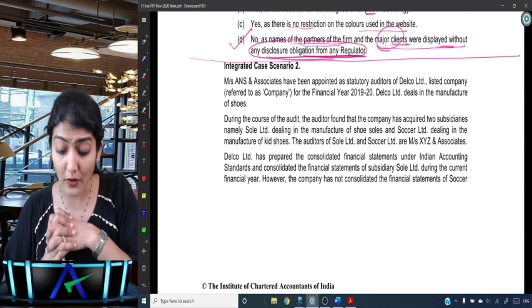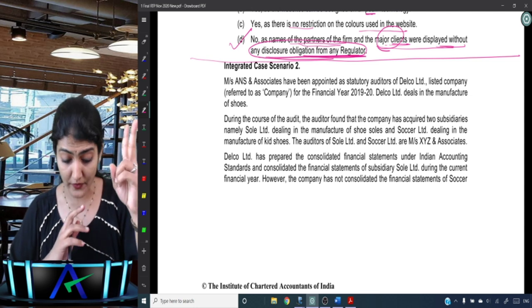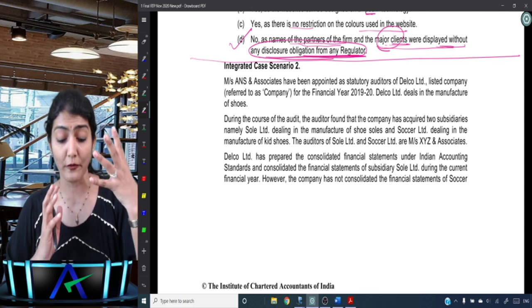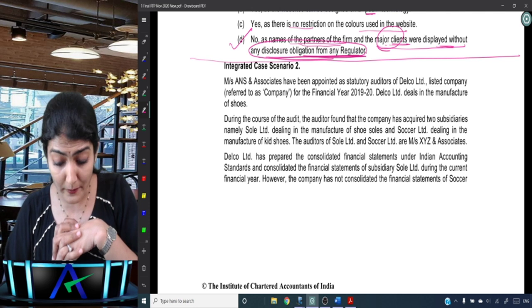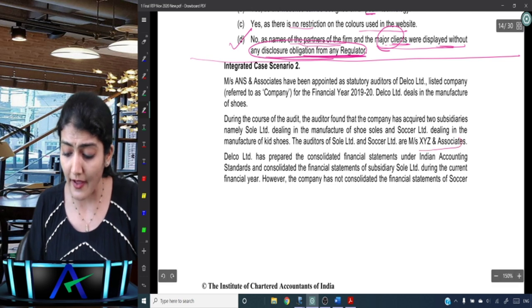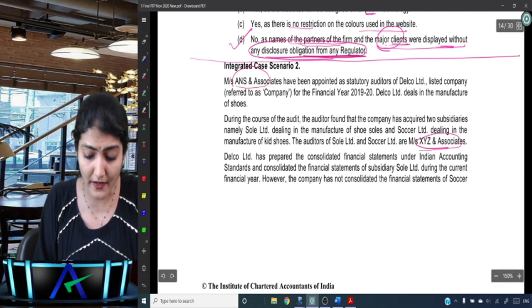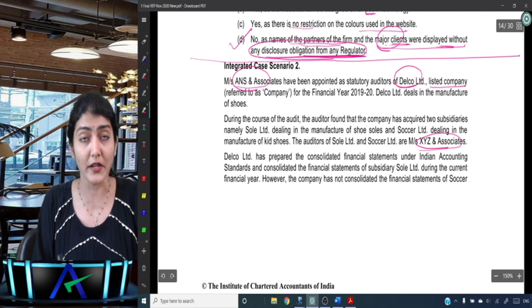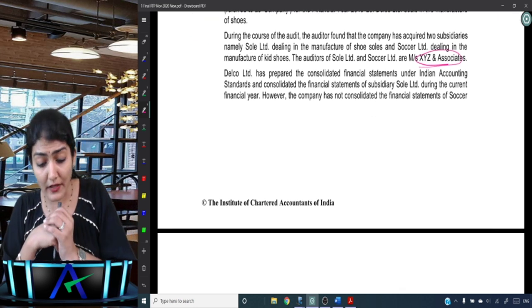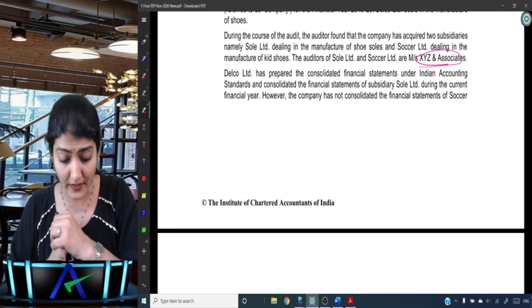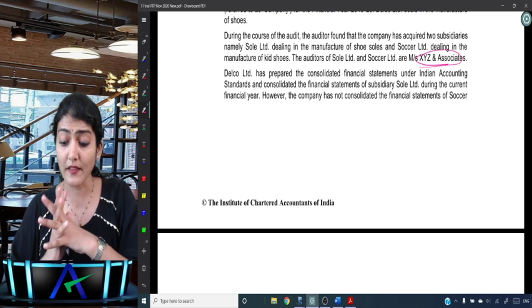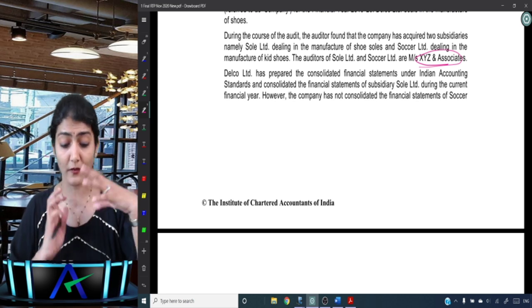During the course of the audit, the auditor found that the company has acquired two subsidiaries, namely Sole Limited, dealing in the manufacturing of shoe soles, and Soccer Limited, dealing in the manufacturing of kid shoes. The auditor of Sole Limited and Soccer Limited are XYZ and Associates, right? So subsidiaries are being audited by XYZ and Associates. And who are the auditors of Delco Limited, listed company? ANS and Associates. Okay. Delco Limited has prepared the consolidated financial statements under the Indian accounting standards and consolidated the financial statements of subsidiary Sole Limited during the current financial year. So Sole Limited, they have consolidated.